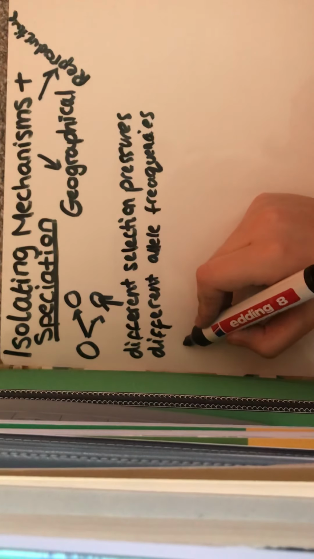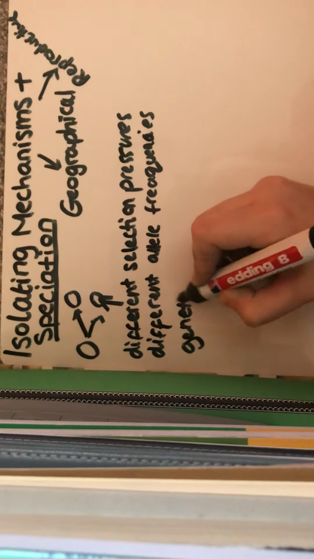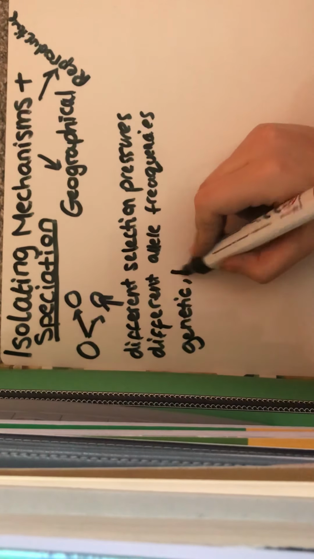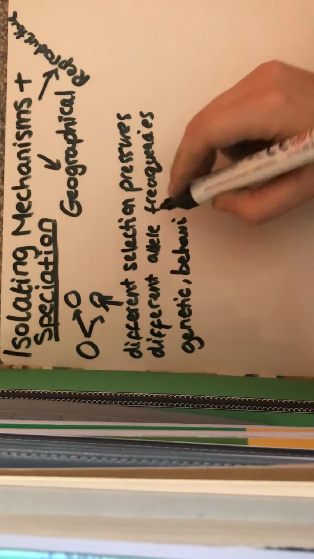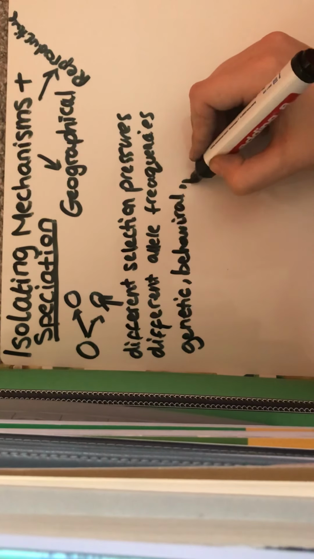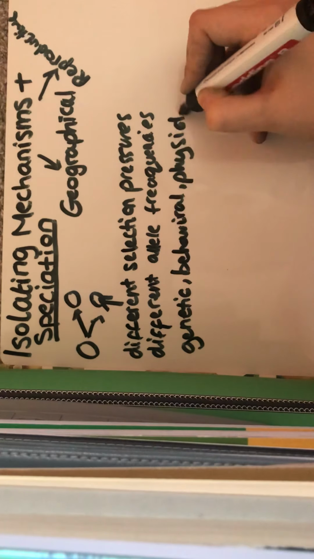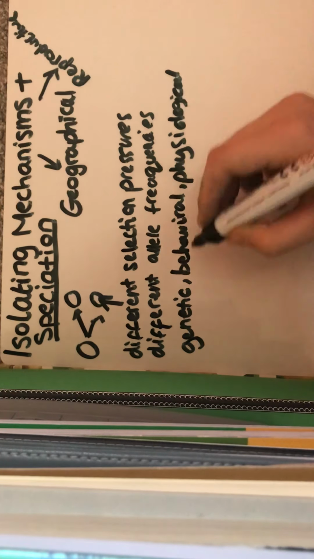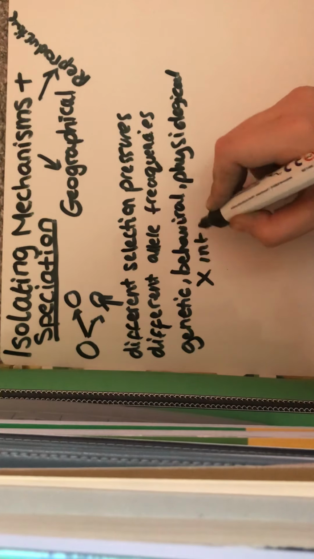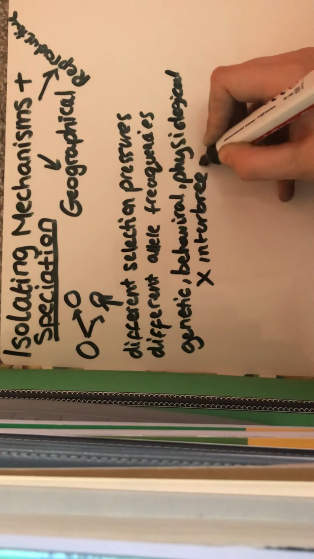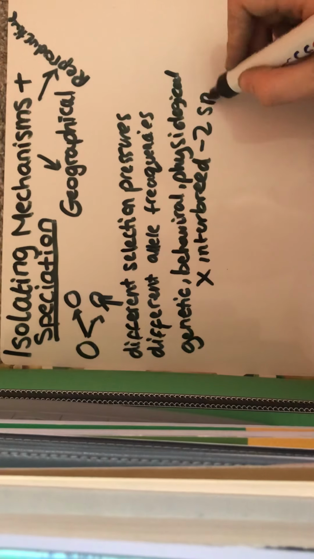But when there have been sufficient genetic, behavioural and physiological changes in two populations, and it's got to be genetic, because these are the different kinds of criteria for two different species, behavioural and physiological, so that they can no longer interbreed to produce fertile offspring, they are two species. Okay, so that's what speciation is.